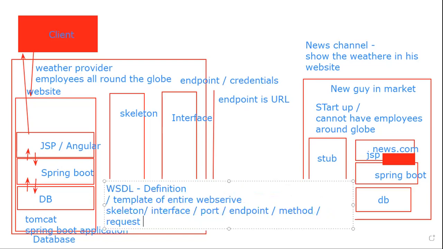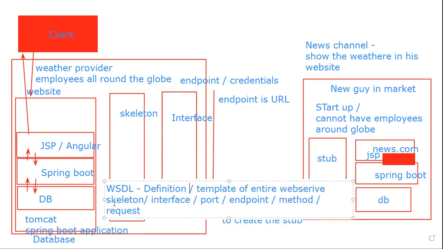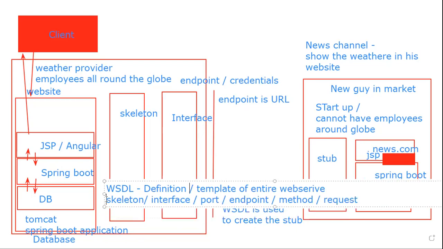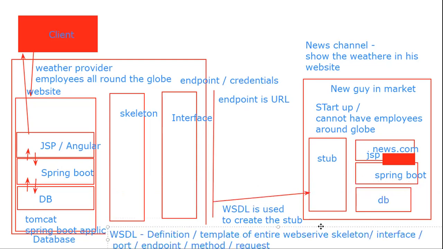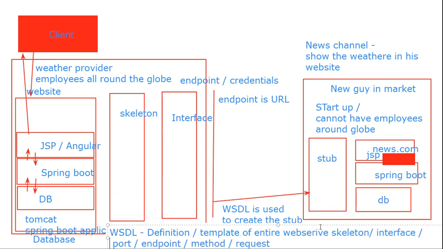The WSDL will have information about everything. If he accesses the WSDL, he will know every single detail of which endpoint to call. I'll show you a WSDL. This is like an index to the book. It has information about everything. By using this WSDL, we are going to create the stub.